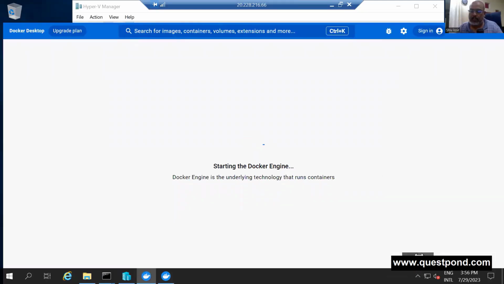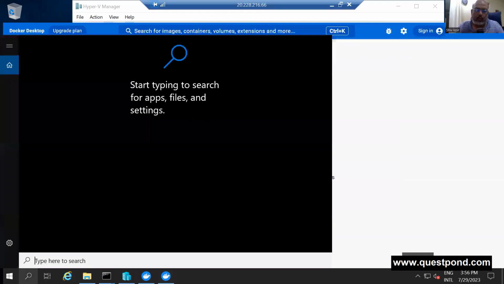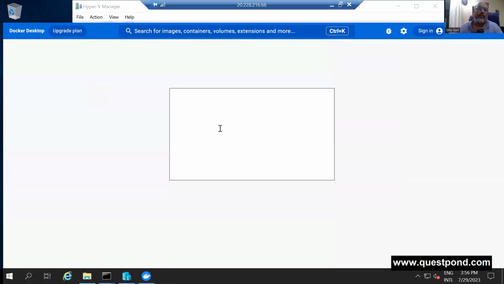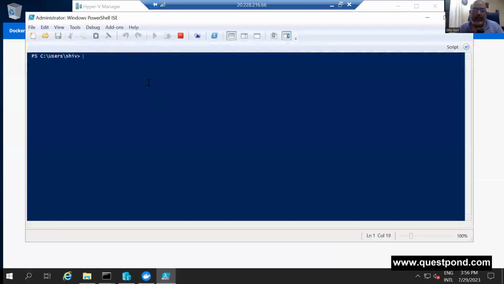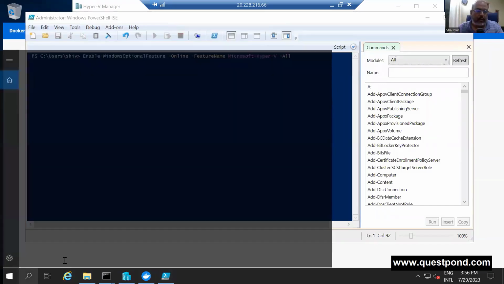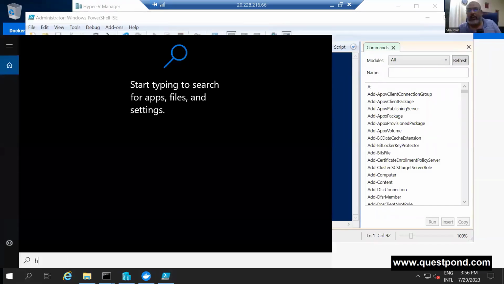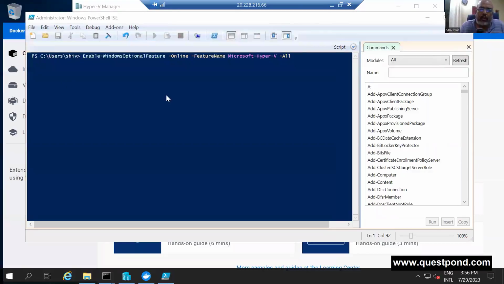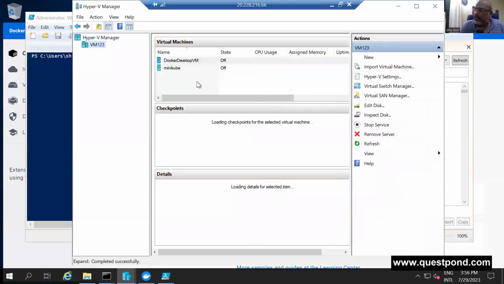Let me quit. Right. So to do this, you'll first run PowerShell in admin mode, so run as administrator. And you can fire these commands out here: enable Hyper-V all and install the management tools. Once you do that, which I've already done on my computer, you will get this nice Hyper-V Manager desktop like this, because you have installed the management tools, and here you can see the things which are there, right?